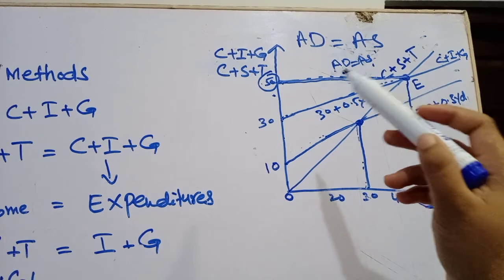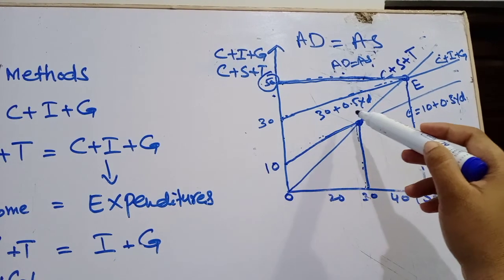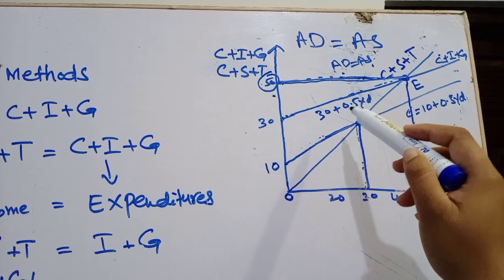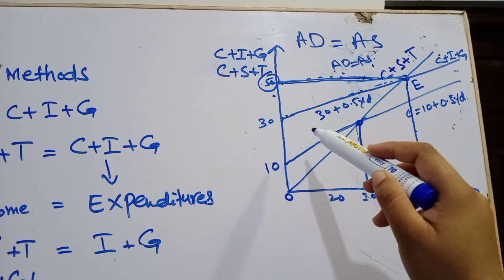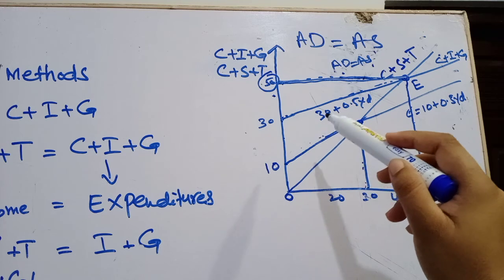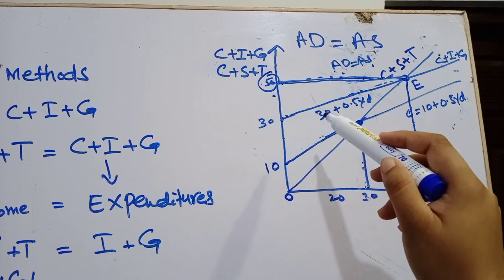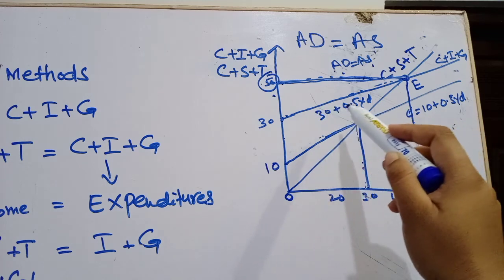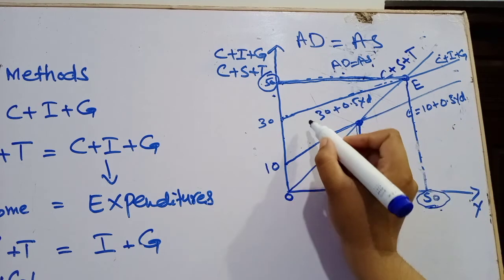And the equation of C plus I plus G is 30 plus 0.5 YD. Its MPC is same and intercept increases because we have added I plus G, that is 20 in 10. 10 plus 20 is equal to 30. 30 plus 0.5 YD.